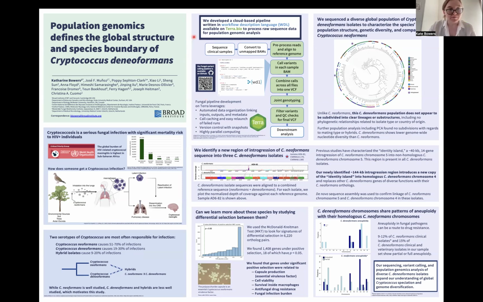So first, for our population genomics analysis, we developed a cloud-based pipeline written in workflow development language, or WDL, available on Terra.bio to process raw sequence data for population genomics analysis.